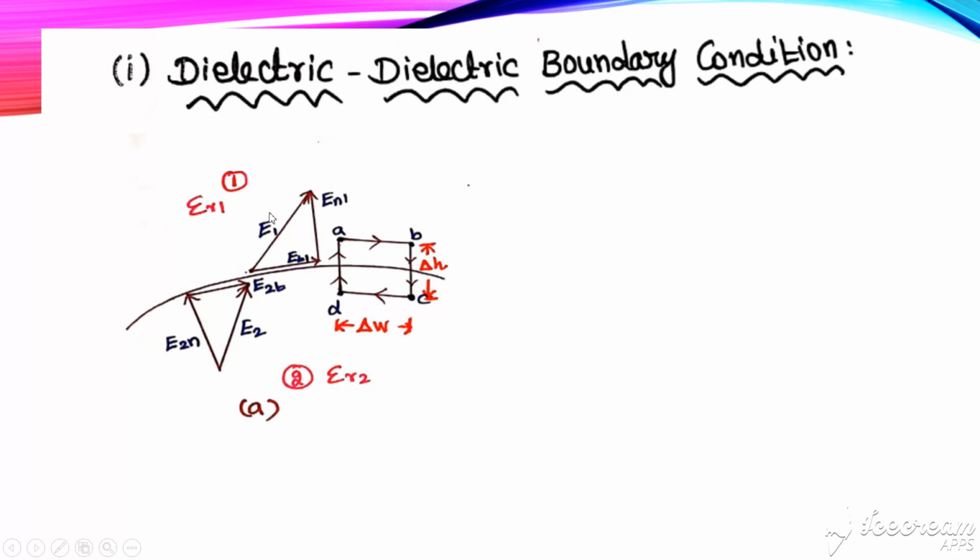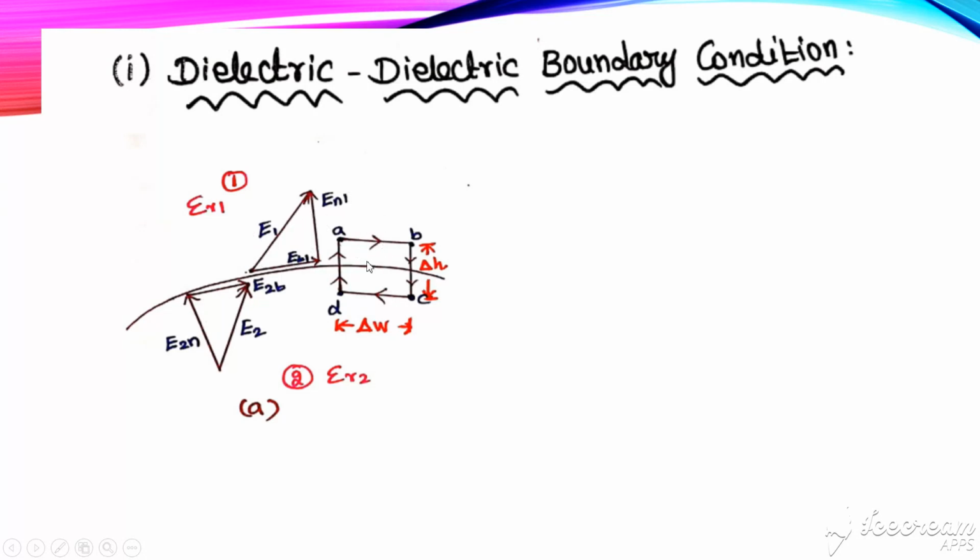Above that line we consider medium 1, which has relative permittivity epsilon r1, and below the boundary line we have medium 2, which has relative permittivity epsilon r2.